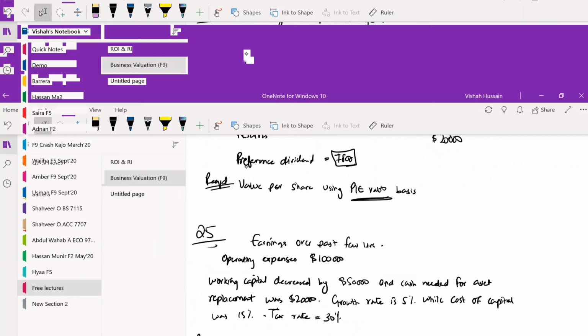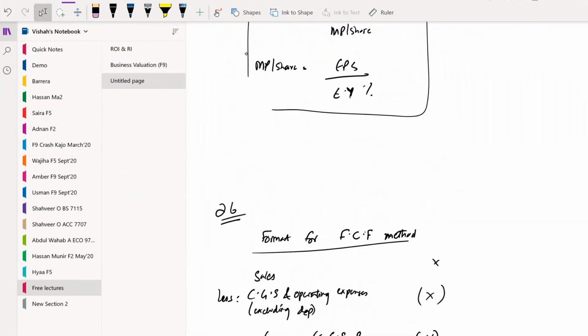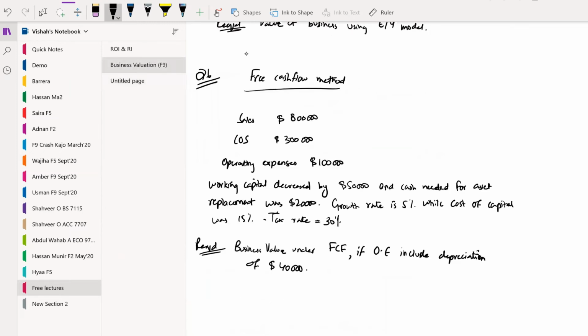If you see that the sales were 8 lakh, let's fill it right next to this. 8 lakh is our sales. Our cost of sales is 3 lakh, and our depreciation is 40,000.